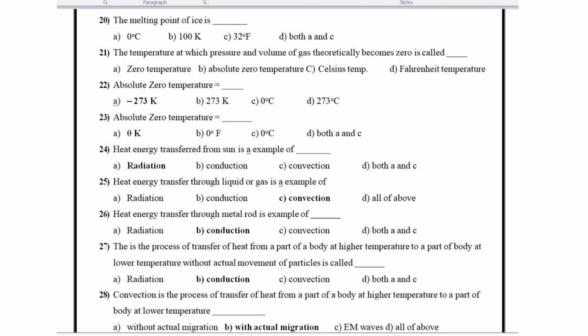Heat energy transfer from the sun is an example of radiation. Heat energy transfer through liquid or gas is an example of convection. Heat energy transfer through a metal rod is an example of conduction. The process of transfer of heat from a part of a body at higher temperature to a part of the body at lower temperature without actual movement is called conduction.